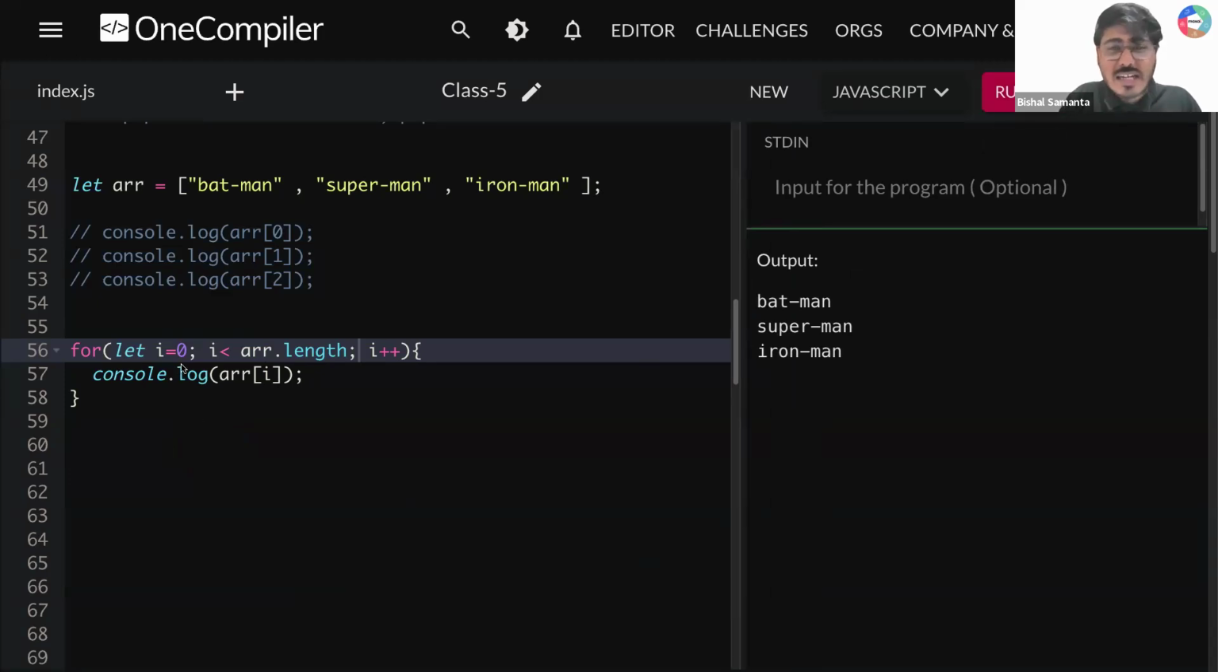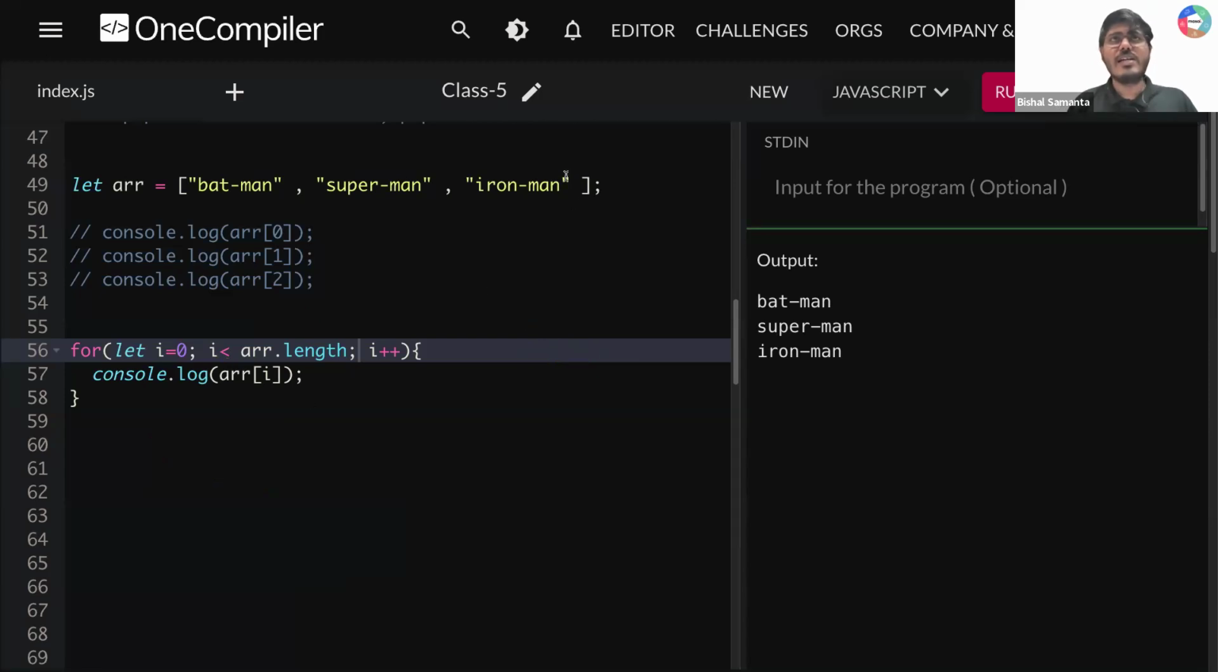Okay, where should I start? Where are you starting from? I'm starting from 0. After that, it becomes 1. After that, it becomes 2. Why till 2? Because I'm writing less than length. What is length? Length is 3. So i less than 3 means I have to go till 3 minus 1. So 0, 1, 2. Okay.